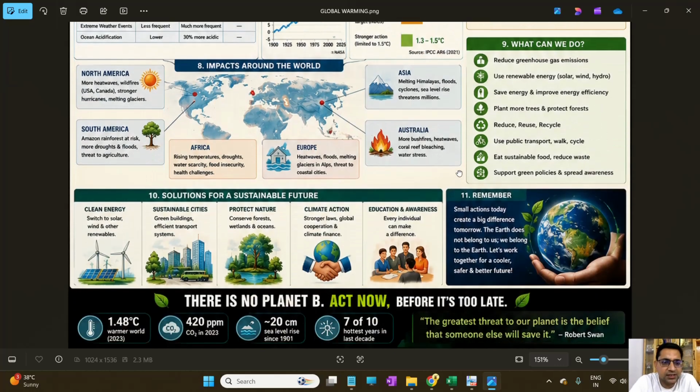So the solutions are clean energy: we can switch to solar, wind and other renewables. We can have sustainable cities with green buildings and efficient transport systems. We can protect nature by conserving forests, wetlands and oceans. We can also take climate actions like stronger laws, global cooperation and climate finance. We can educate, and every individual can make a difference. All these things we can do.